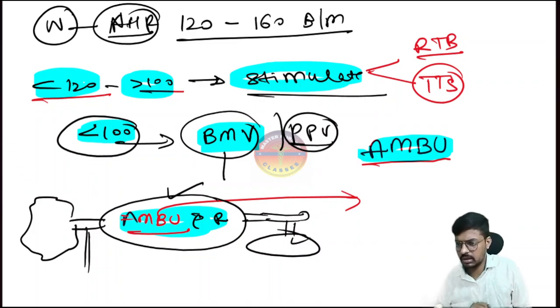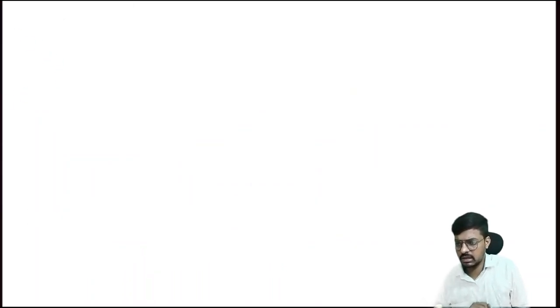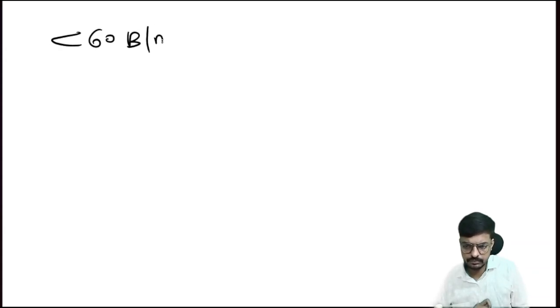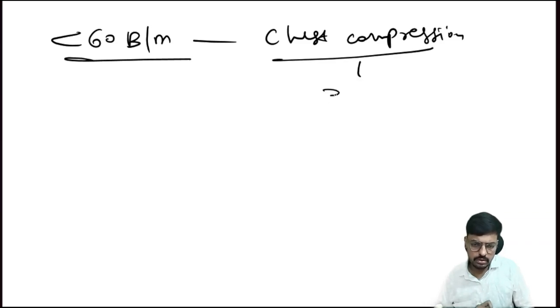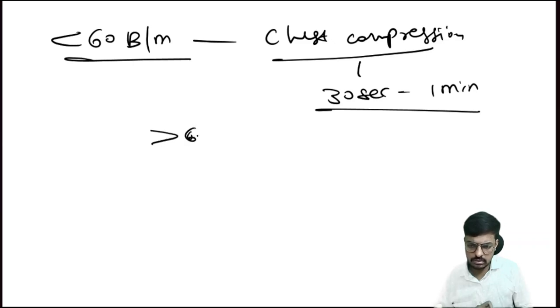Sir, we got this one. Sir, when do we have to start chest compression in neonatal resuscitation? Yes, that I will also tell, don't worry. If the heart rate is less than 60 beats per minute, then start the chest compression for a duration of 30 seconds to 1 minute. If the heart rate is more than 60, then stop the chest compression and continue with the bag mask ventilation.